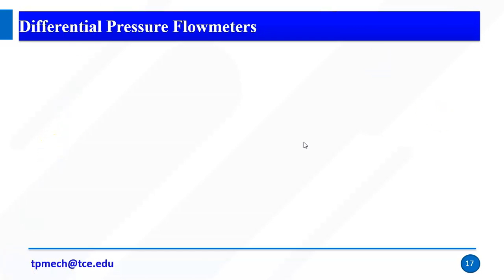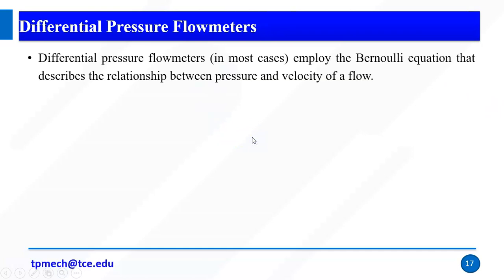Right, so differential pressure flow meters. Differential pressure flow meters employ Bernoulli's equation that describes the relation between pressure and velocity of flow. So this is a very simple principle. We are going to measure the flow with the help of pressure differences.